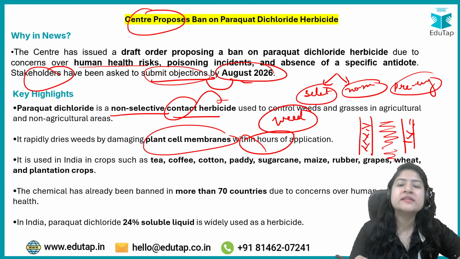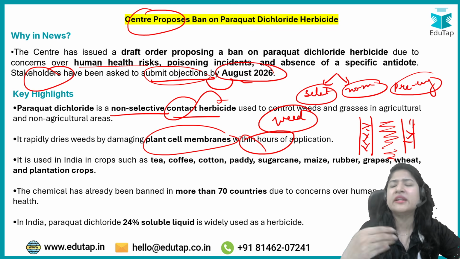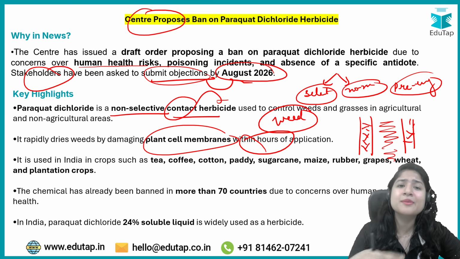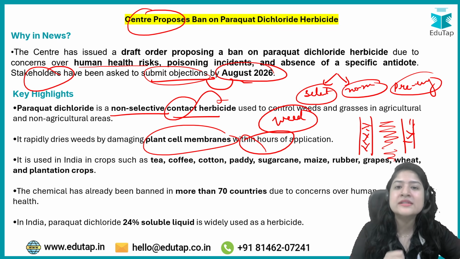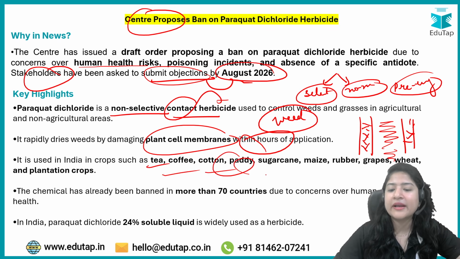Okay, now what has happened, the rainfall happened or irrigation, whatever happens, now that has been mixed with the water in the nearby water body, animals will drink it, right? So they also get impacted, their organs get damaged because of it, right? So it's very harmful. And in India, if we talk about it, it is used in tea, coffee, cotton, paddy, sugarcane, maize,